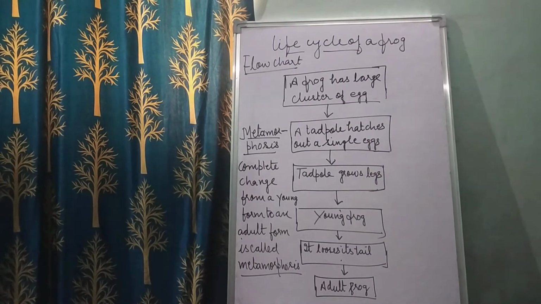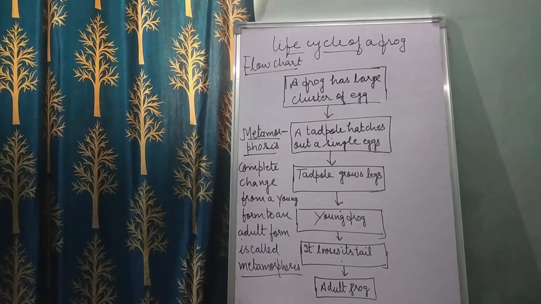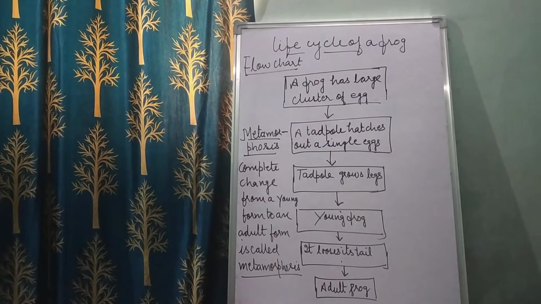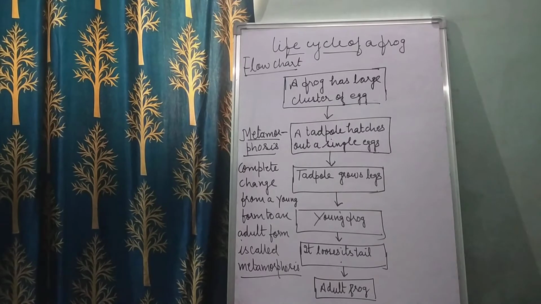So now let's learn about the life cycle of a frog. Children, here I have made a flow chart. Through the flow chart I am going to explain the life cycle of a frog. See, a frog lays eggs in water. Where does the frog lay eggs? A frog lays eggs in water in a large cluster called spawn. After that, what happened?